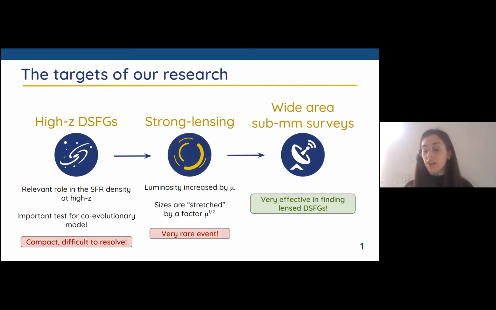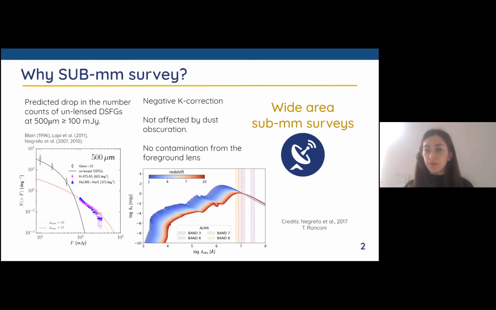In particular, we can use the submillimetric band, which is very effective in finding lensed dusty star-forming galaxies, and we will see why. First, different models predict a drop in the number counts of unlensed dusty star-forming galaxies with flux over 100 millijansky in this band. And we also have the intrinsic advantages of observing in the submillimeter, for example the negative K correction, which in our case is a positive effect, because in this band the very high luminosity in the infrared perfectly balances the effect of the redshift.